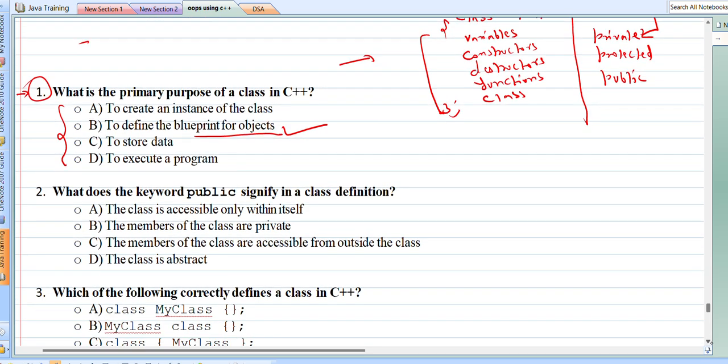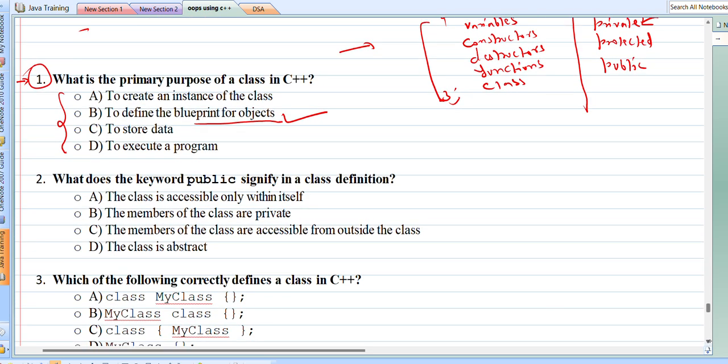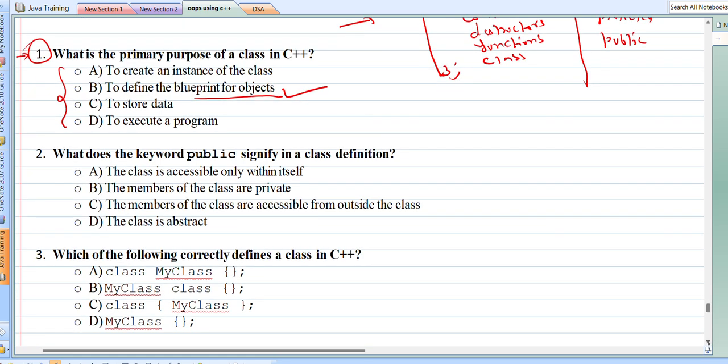Now the second question is, what does the keyword public signify in a class definition? So what is the role of keyword public in a class definition? As I have already discussed, in a class we can have three types of members. Like this, we can have private members, we can have protected members, and we can also have public members.